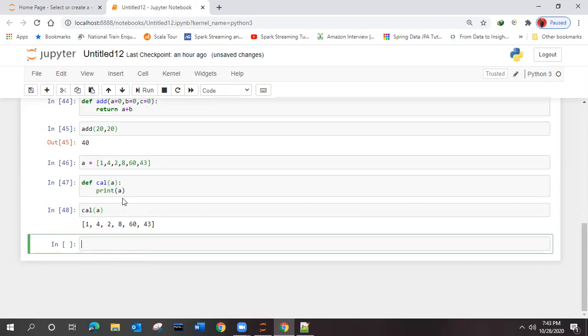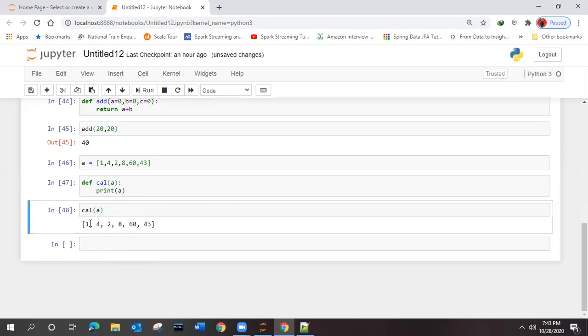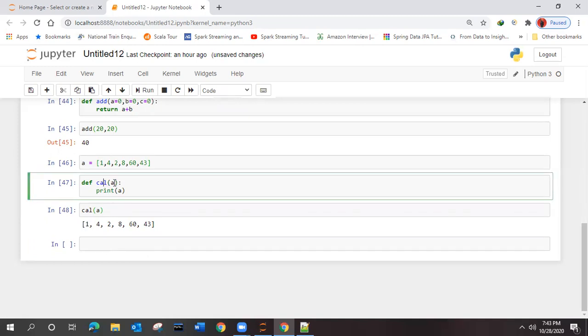Suppose, because this is the Jupyter notebook, you are getting the output, right? There may be chances that sometimes you are not able to see all the values, only one value. There may be a question about why it is happening like that. Because you are simply passing this A and printing this A, correct?